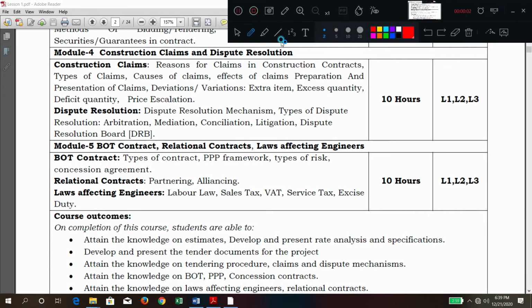Good morning, everyone. Today we are going to discuss the next module, that is BOT contracts. In that, we are going to discuss the public-private partnership framework and the risks involved in that type of agreement. Generally, a BOT contract consists of a concession agreement. Later, we are going to discuss relational contracts, that is partnering and alliancing.